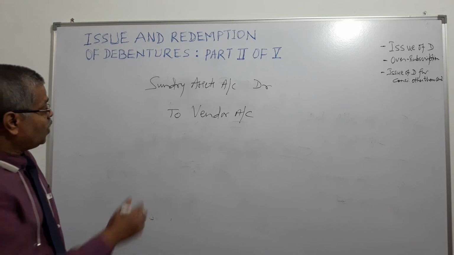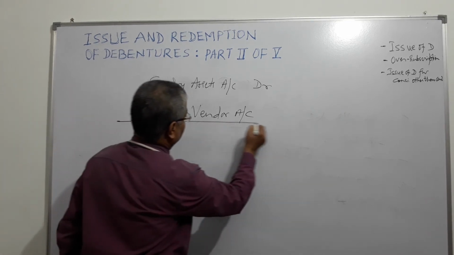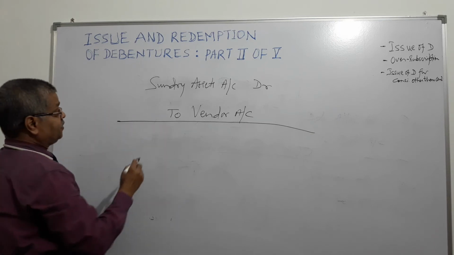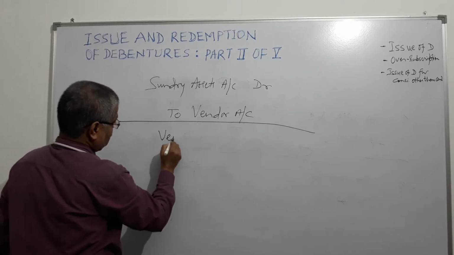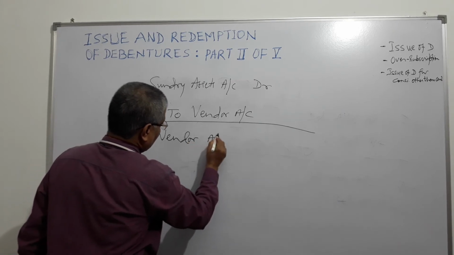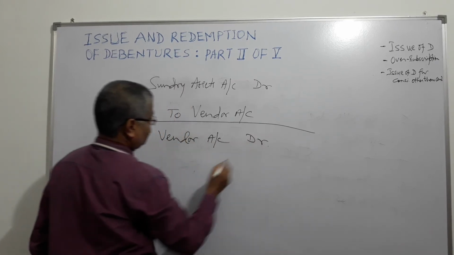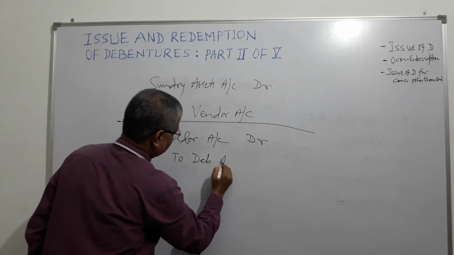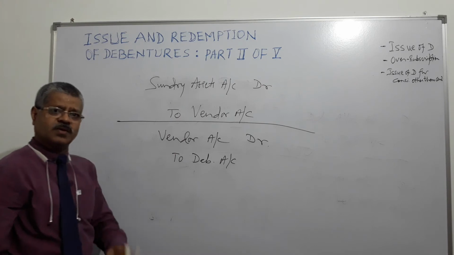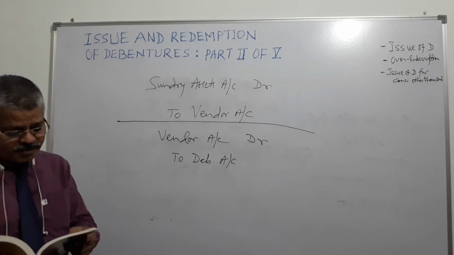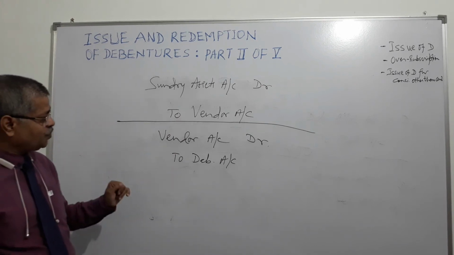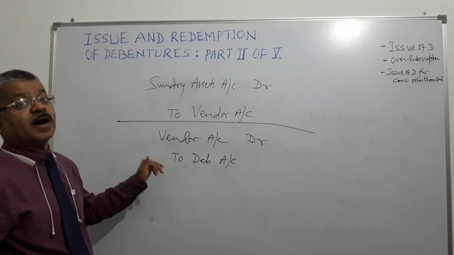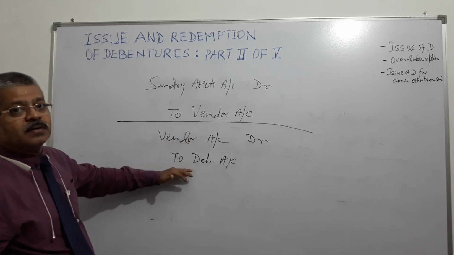Now, what happens on issue of debentures? Vendor account will be debited, and what will be credited? Debentures account will be credited. Very simple, right? Debentures account will be credited. Now let us see another scenario. If this thing is done at par, this is at par, right?